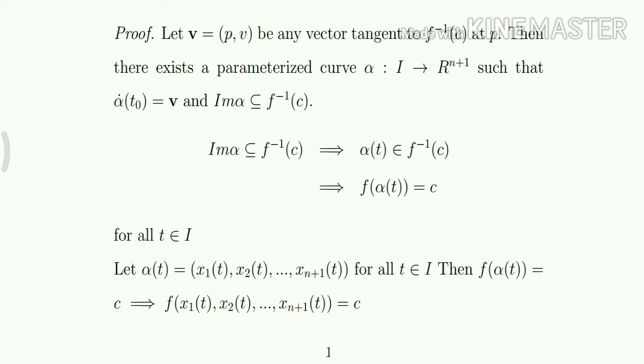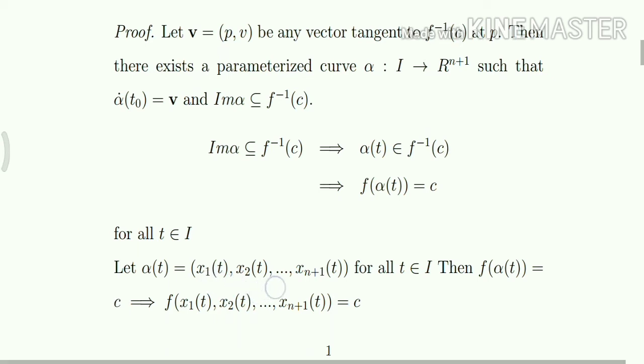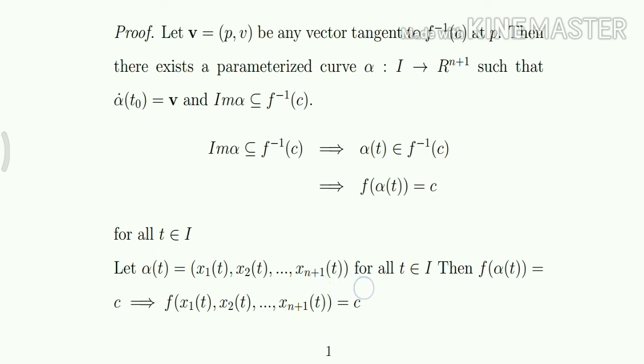Now suppose that alpha is in the form x1 of t, x2 of t, etc., xn plus 1 of t, where x1, x2, etc., xn plus 1 are smooth functions on the open interval I. Then f of alpha of t equal to C implies that f of x1 of t, x2 of t, etc., xn plus 1 of t equal to C for all t belongs to I.